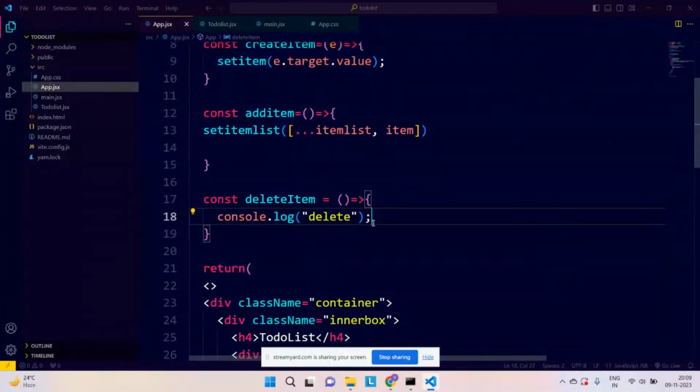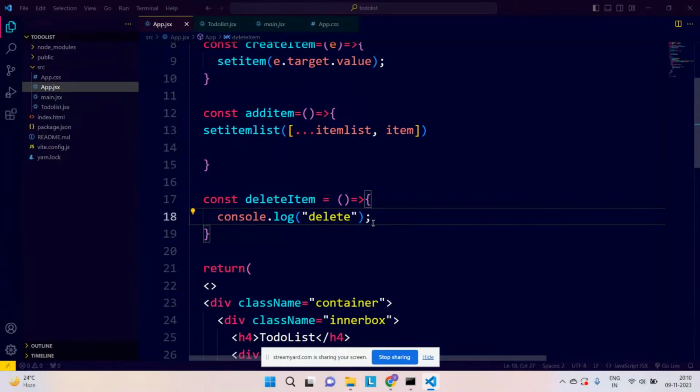Yes, there are too many ways to delete using a database as well. But as of now, we are not using any kind of database. We are simply working on the states. We just wanted to show you how you can pass data from the parent to the child component and how you can get it back from the child to the parent. That is our main teaching over here today. With that, we are also making this project. You can design it according to your needs. You can make it look more beautiful. You can give it a proper background, right?